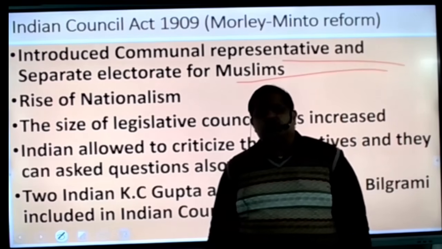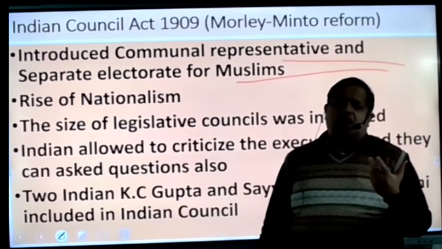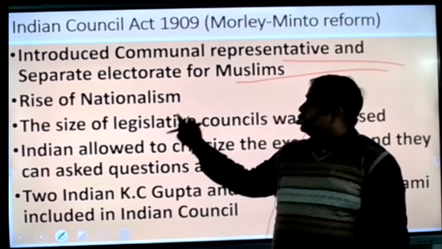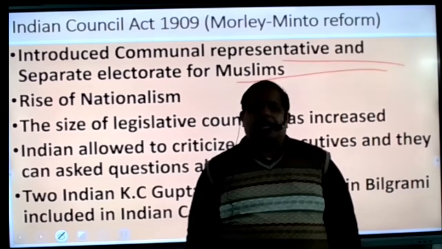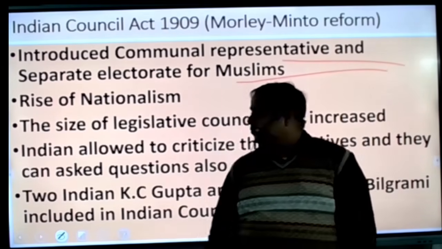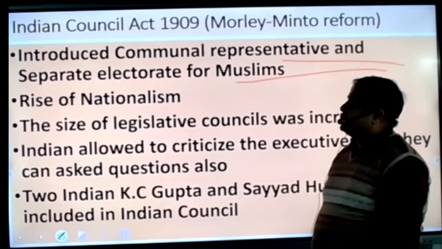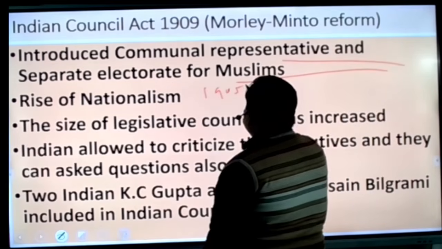If anyone asks you for one major point where differentiation among the people started, this act is responsible for it: the 1909 Morley-Minto reforms.